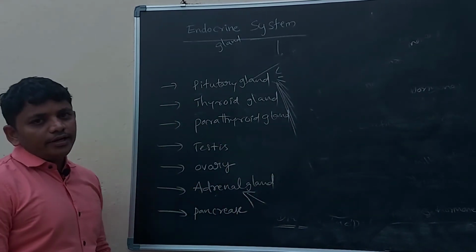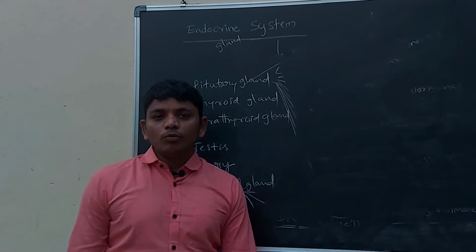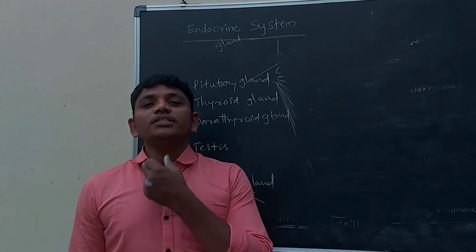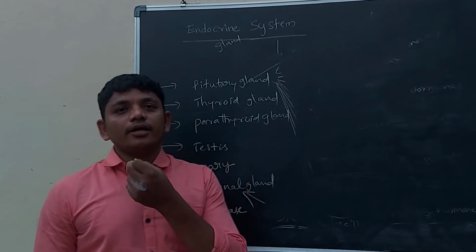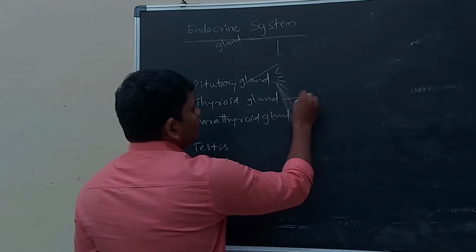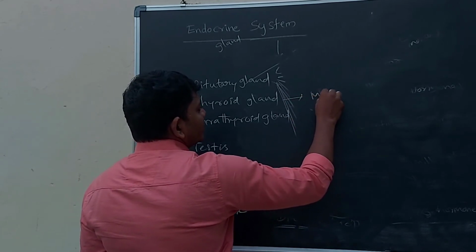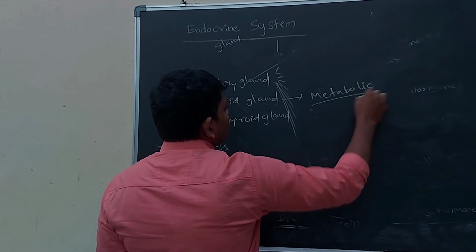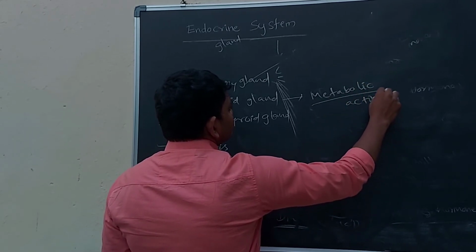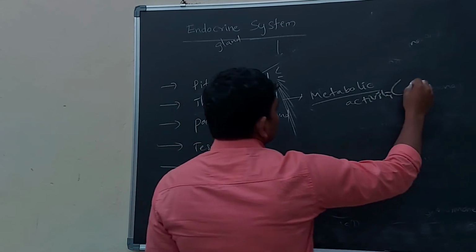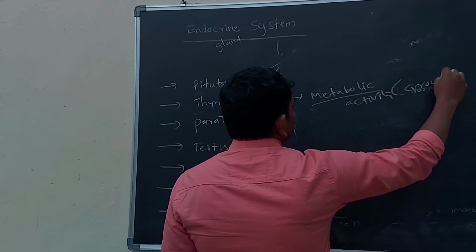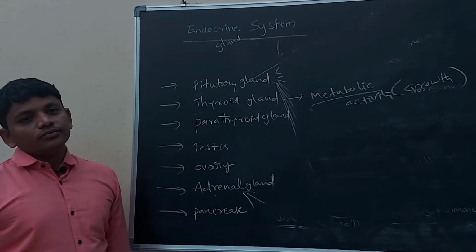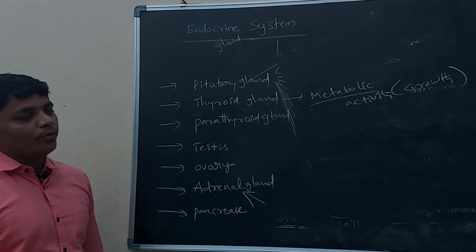And the thyroid gland appears in the neck of the human body. If you touch your neck, you can feel there is a thyroid gland. It is helping in metabolic activities and also in growth. So not only growth hormone, the thyroid gland is also helping in growth and metabolic activities.